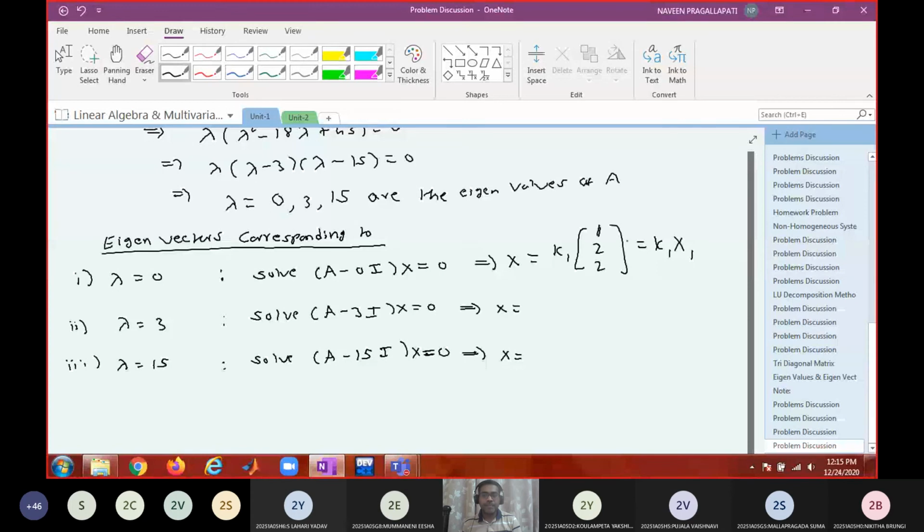That means you could have chosen z equal to 2k1, right? Instead of k1. Am I right? Yes, sir. Z or Y, both same only, sir. Okay. Fine.